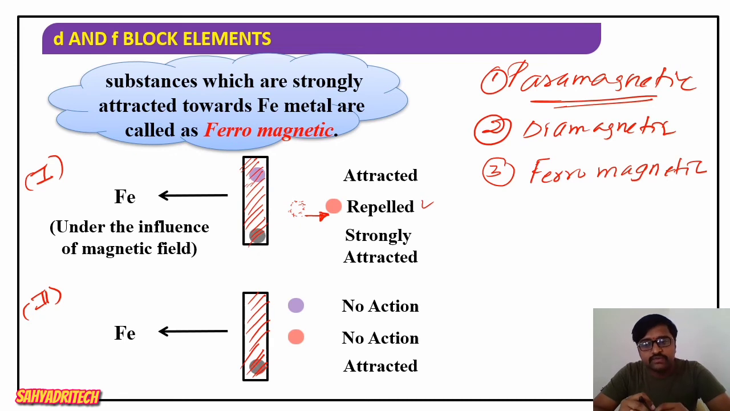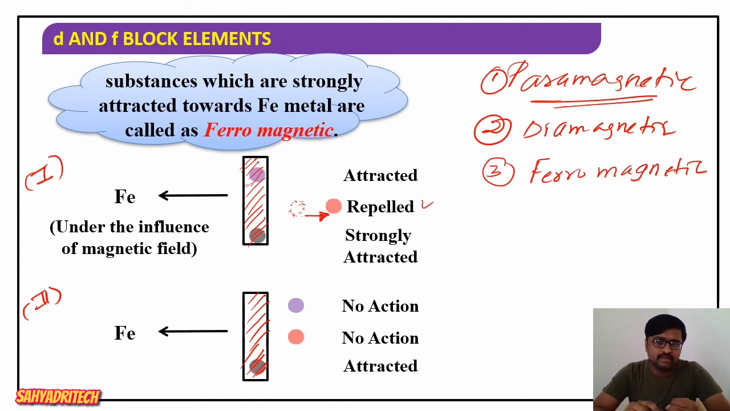If I consider the magnetic properties of d block elements, how many types do we have? We have three types. What are those? Paramagnetic substances, diamagnetic substances, and ferromagnetic substances. Three kinds. What do you mean by paramagnetic substances? The substances which move towards the magnetic field, or else I can say the substances which are attracted by a magnetic field, are called paramagnetic substances.